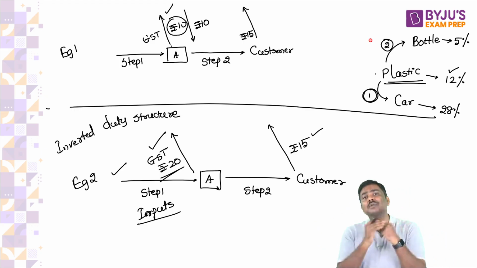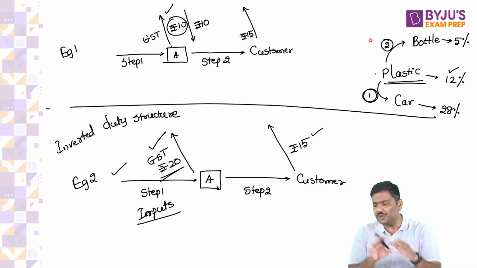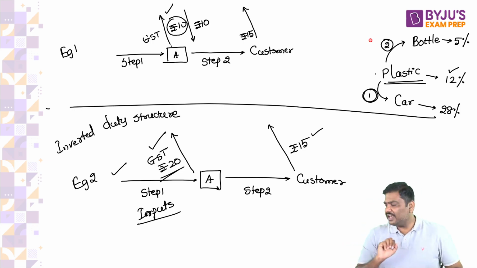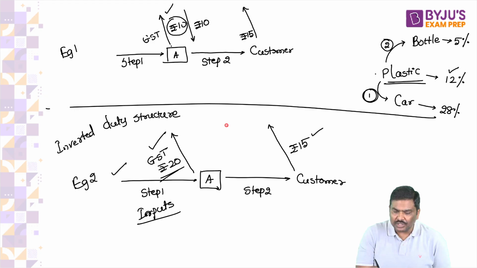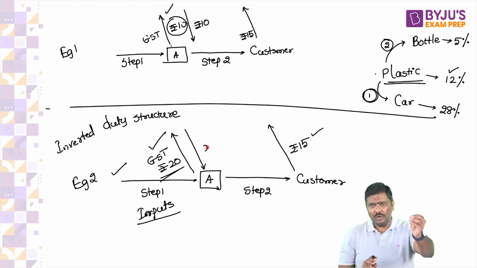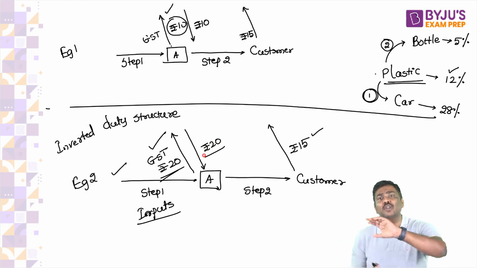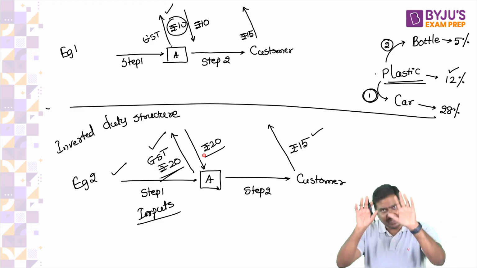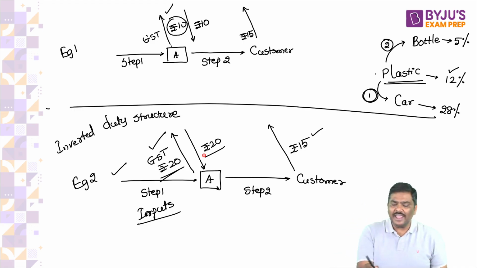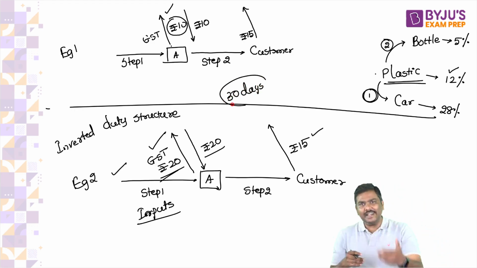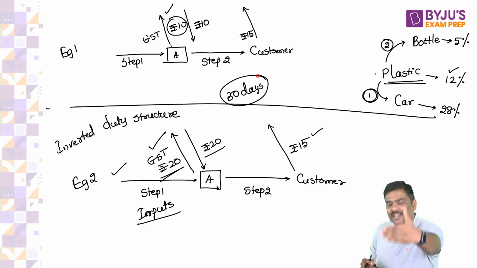Now, what is the problem with inverted duty structure? What is the issue? Now, follow this very carefully. In the first step, you will get input tax credit of 10 rupees. In the second step, you will get input tax credit of 20 rupees. I'm not saying the government will not give it. I'm saying the government will give ITC in both the cases. But what if I say the government will take 30 days to provide that input tax credit to you?